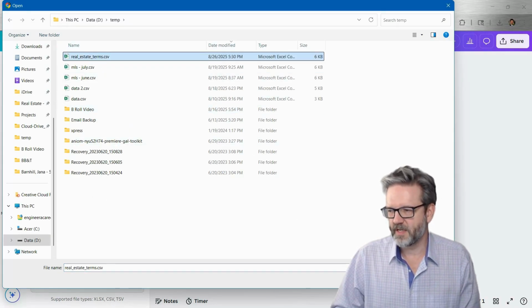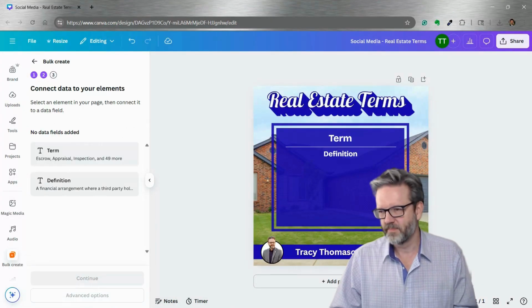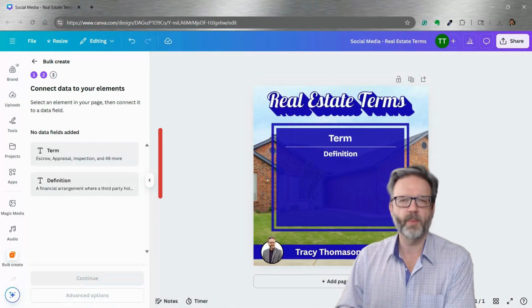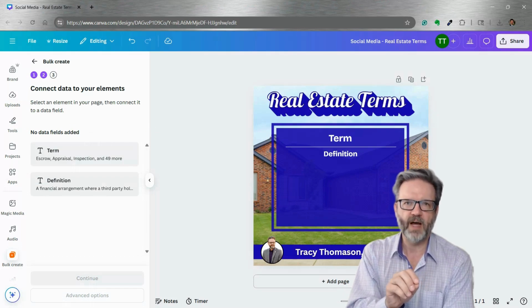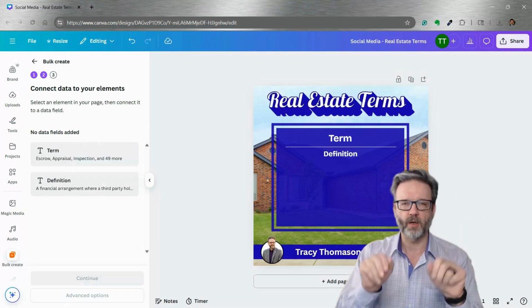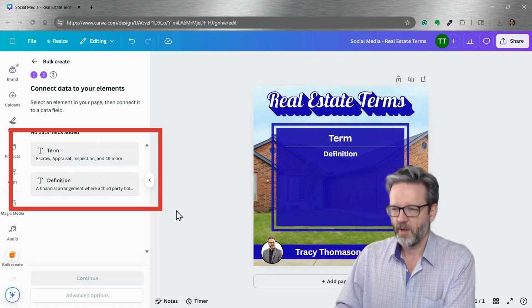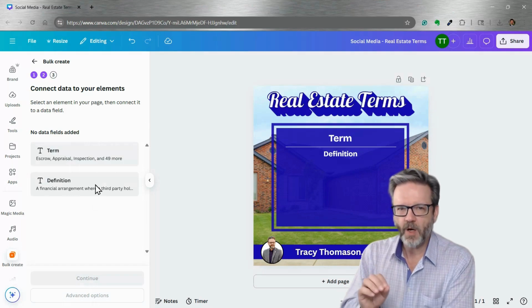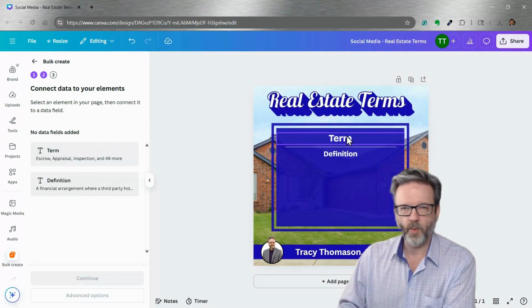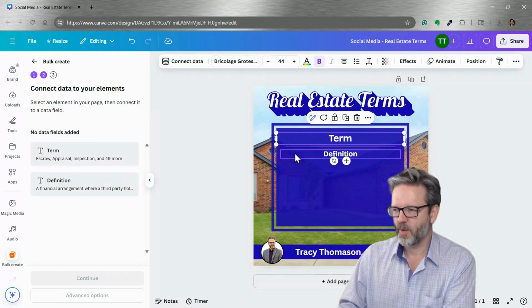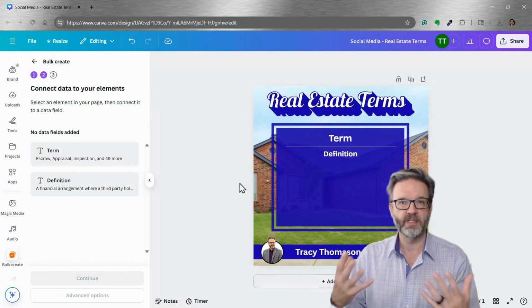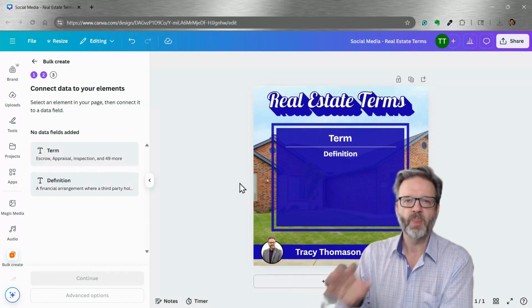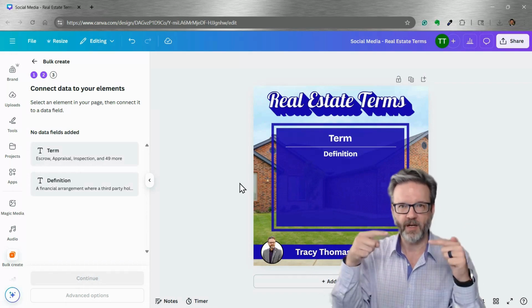I'll choose my real estate terms.csv. It immediately comes up and says it found two fields. And remember, when we looked at the CSV file, it had two columns, term and definition. Here are two columns, term and definition. Canva does not know that term connects to the word term and definition connects to the word definition. I just happen to use the same words in both places because those are the words that made sense to me. But now we have to connect those.